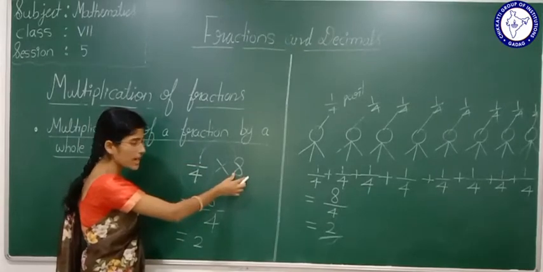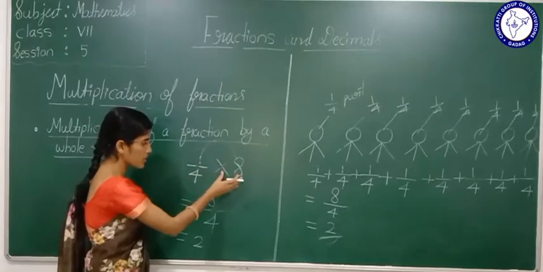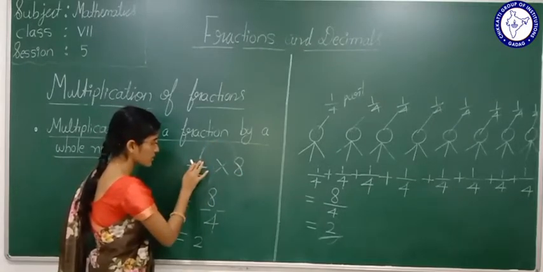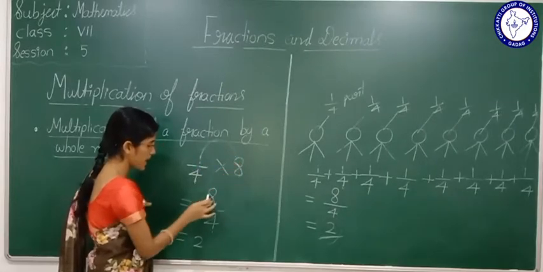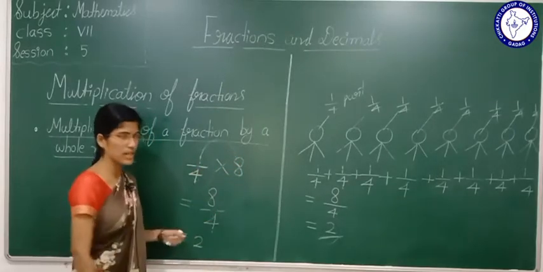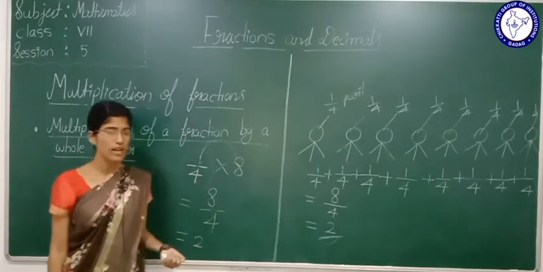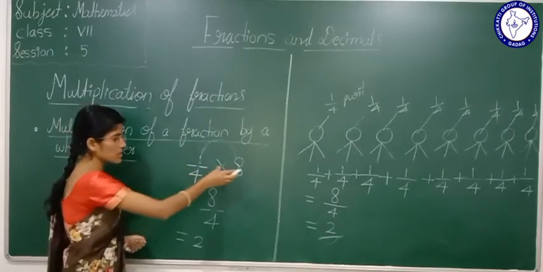Now you are getting an idea how we are going to multiply a fraction with a whole number: multiply the numerator of the fraction with the whole number, that is 1 8s are 8, keeping the denominator fixed. This is how we do multiplication of a fraction with a whole number.